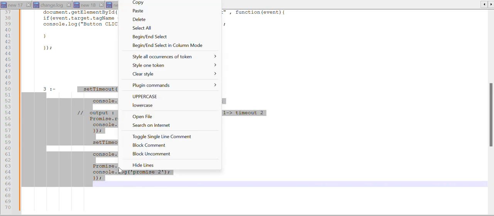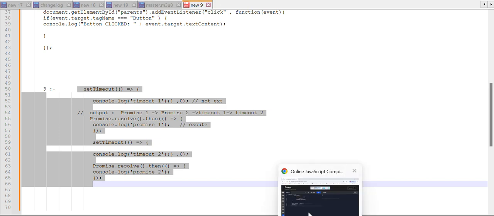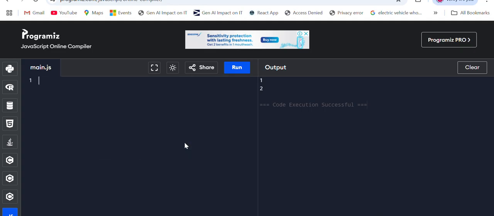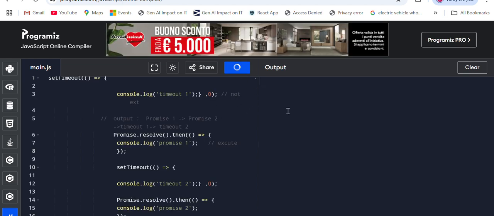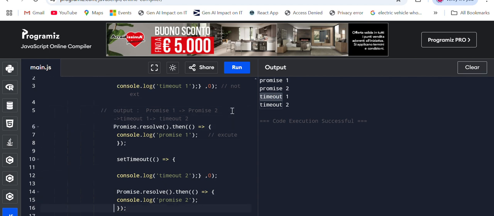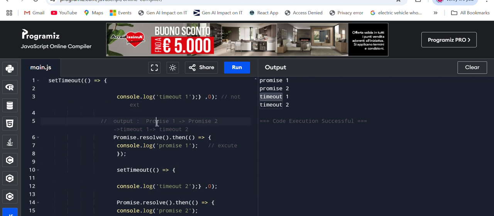Let's check in real time. Copy that code and run it here. You can see promise one, promise two, timeout one and timeout two.